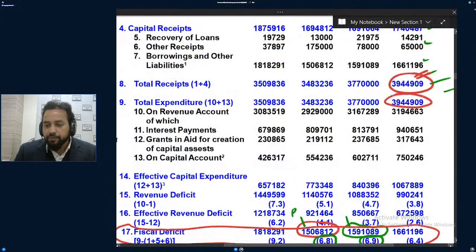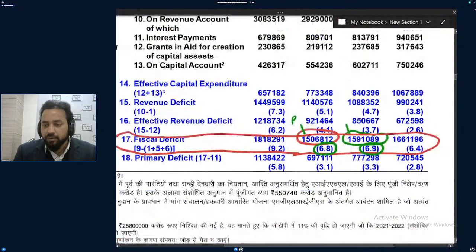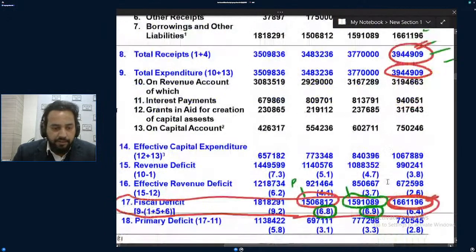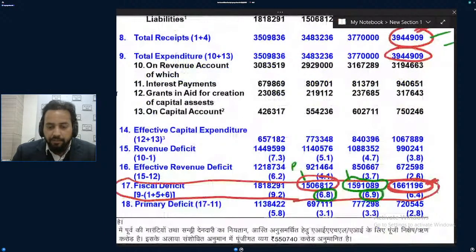But in this 39.4 lakh crore, 16.6 lakh crore we are taking as loan. 39.4 and 16.6.